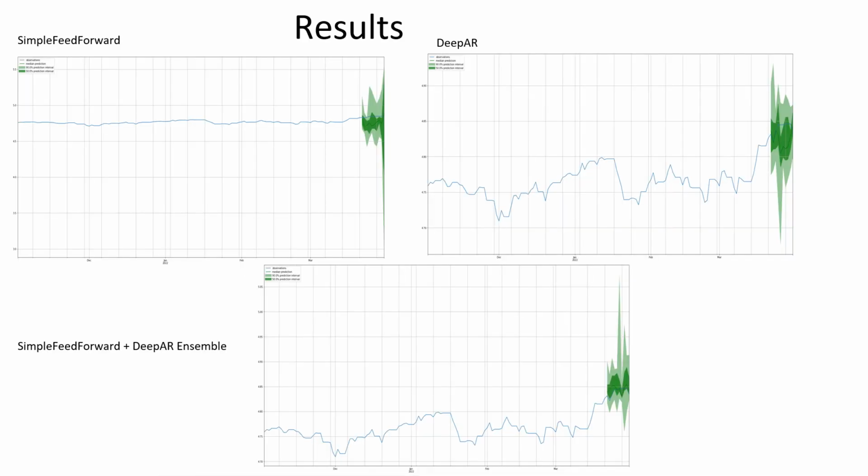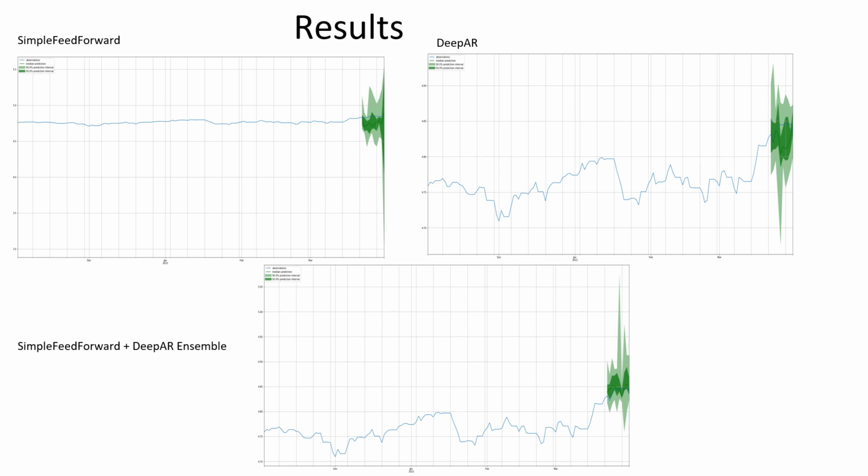So let's talk about our results. These are our result plots for simple feed-forward, DeepAR, and the ensemble model. We should make a note that we spent many hours to implement the best model by changing the parameters.